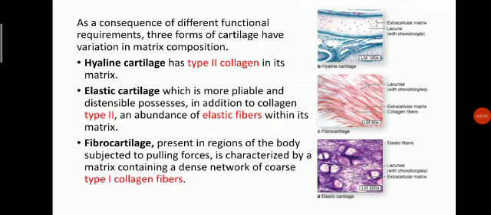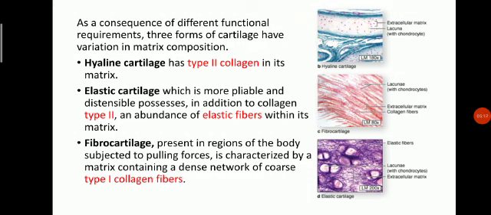As a consequence of different functional requirements, the three forms of cartilage have variation in matrix composition. Hyaline cartilage has type 2 collagen in its matrix. This is the hyaline cartilage, extracellular matrix, and lacuna with chondrocytes.